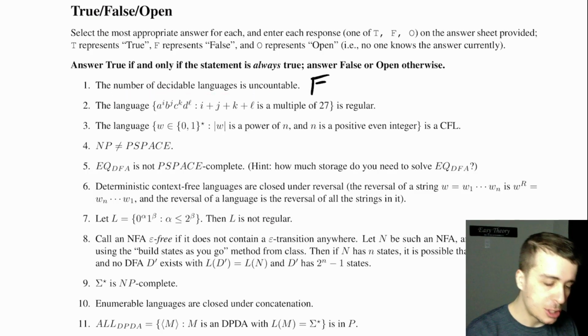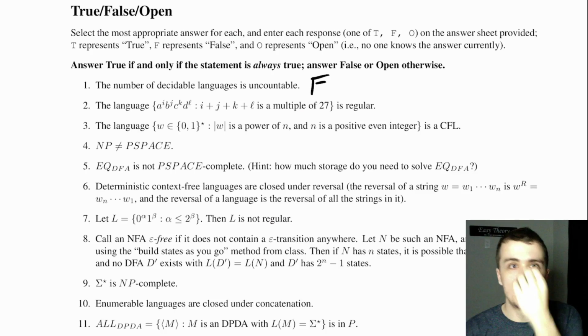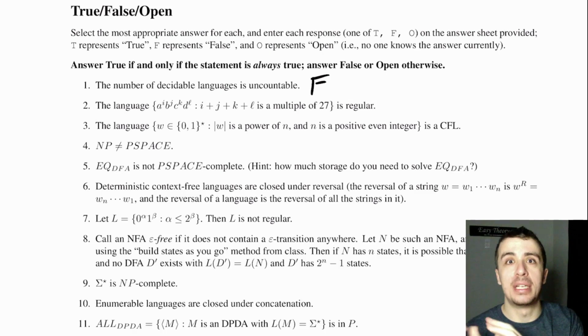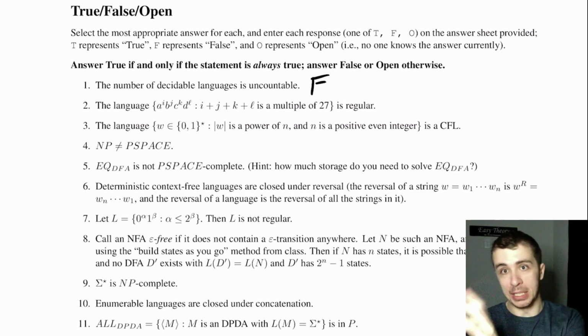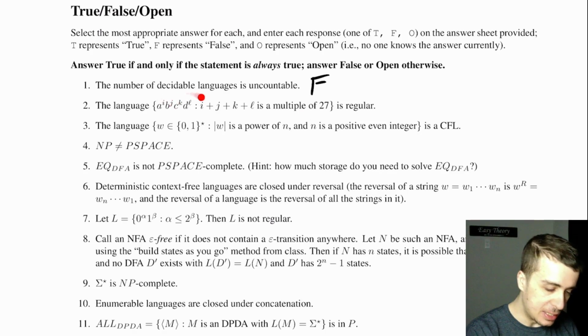This is false because decidable languages correspond to at least some Turing machines, and Turing machines as a whole represent a countable subset of all possible languages because each one of them solves one language. So this is definitely just countable, so it's not uncountable.